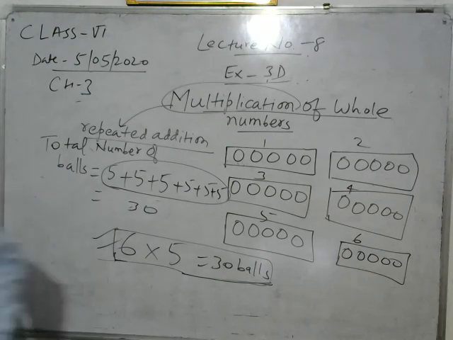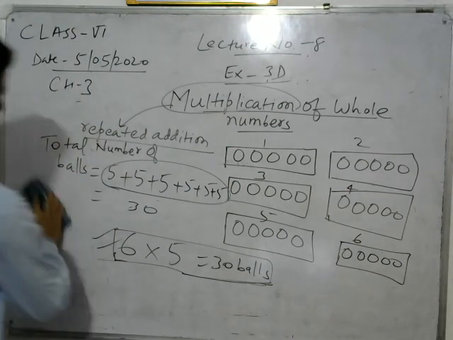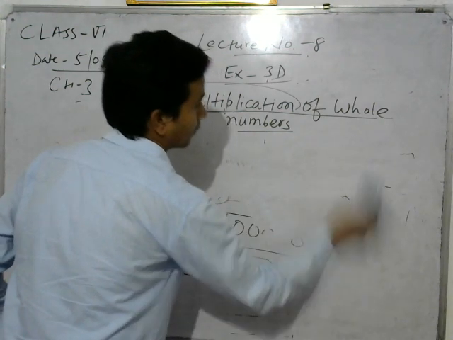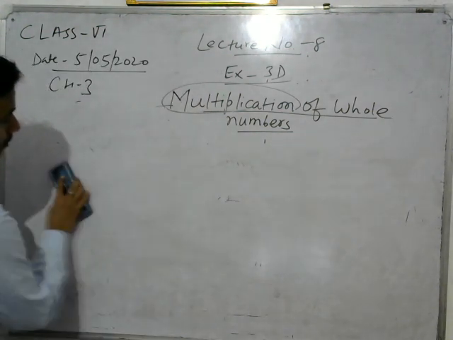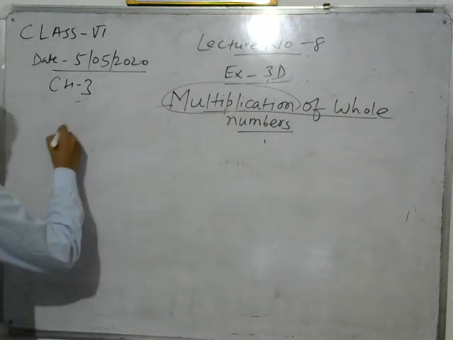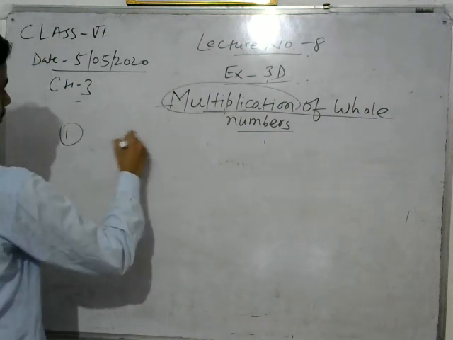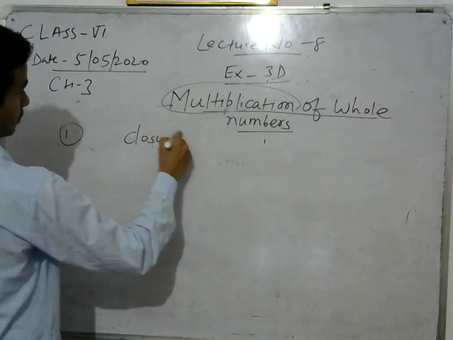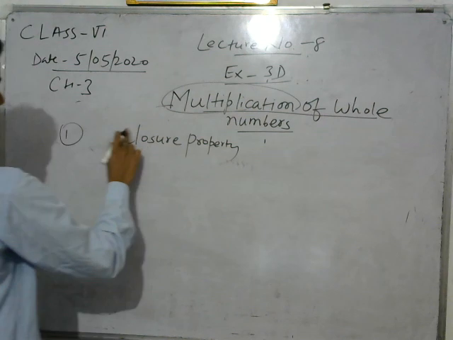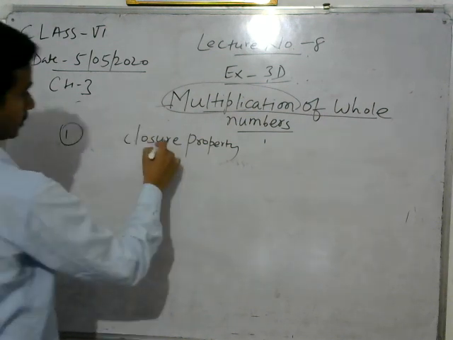Now let's understand some properties of multiplication of whole numbers. So the first property is closure property. Okay, we are going to learn this property.